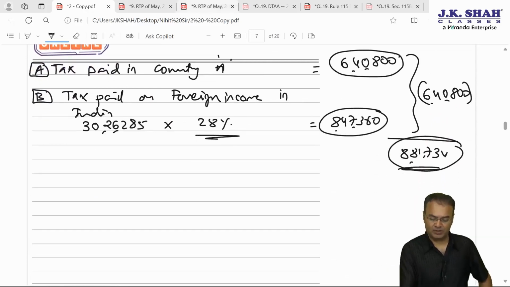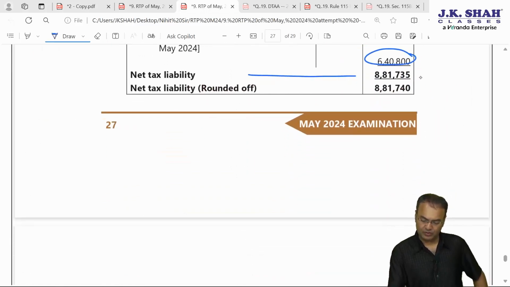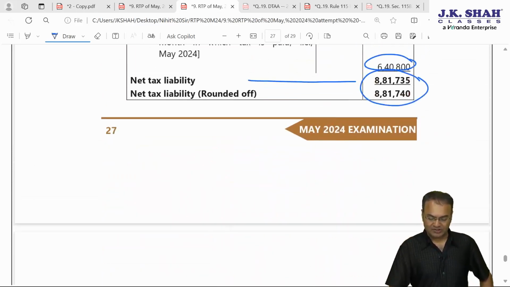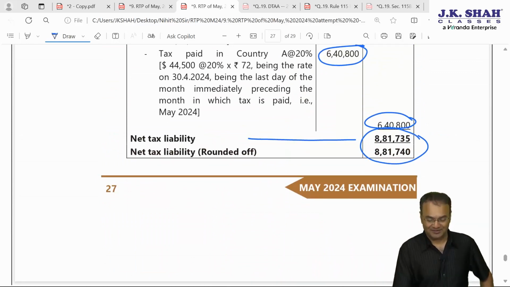This is the final tax payable, rounded off to 881, 740. That's it. With that, question number 19 comes to an end.